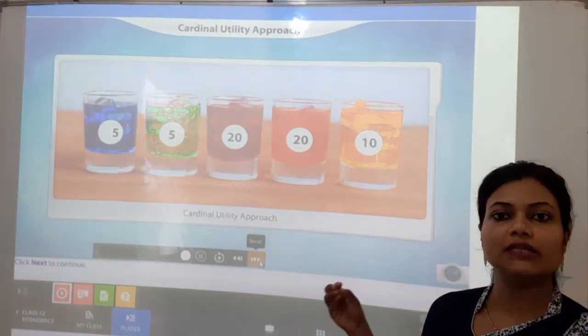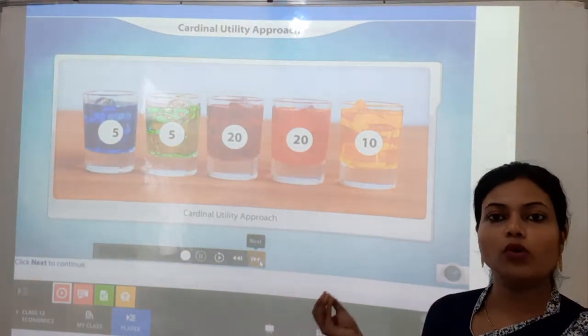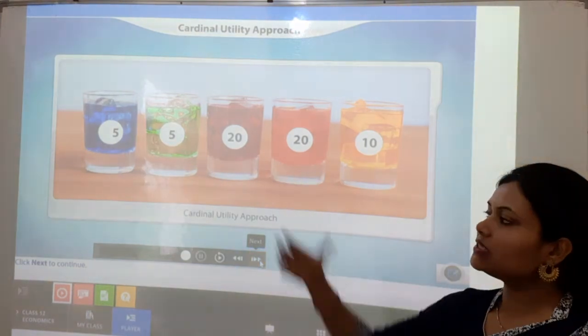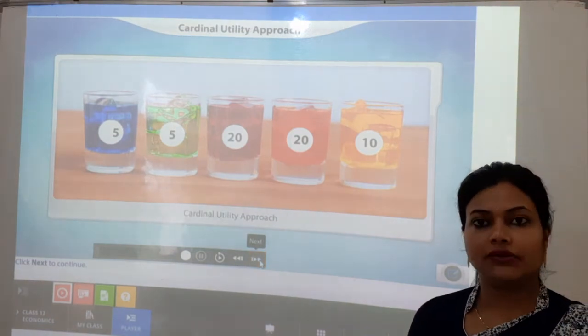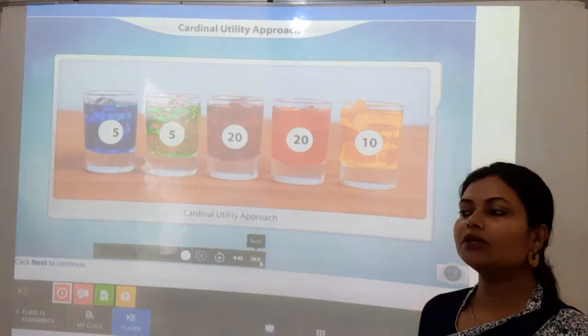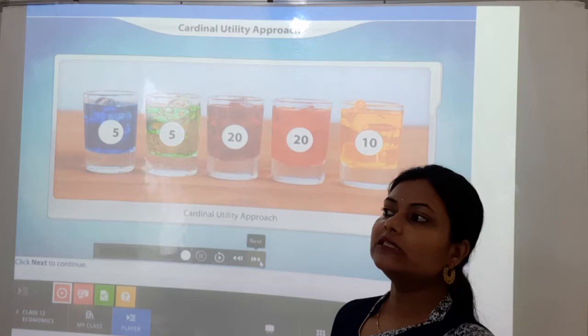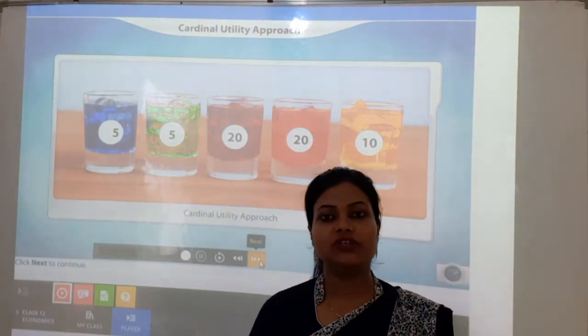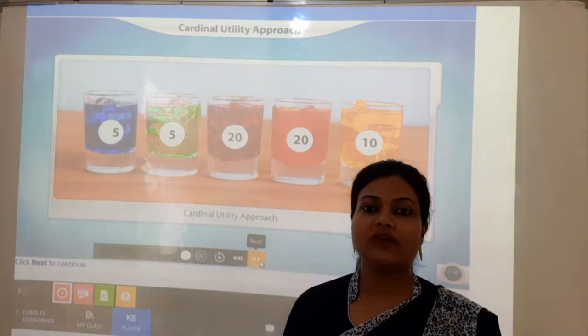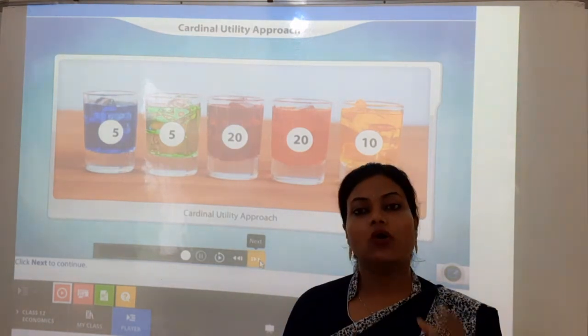So the consumers are getting more satisfaction while spending money on this third and fourth kind of drink. In simple terms, the cardinal utility approach is the concept in which it is said that the satisfaction level can be measured in numbers.